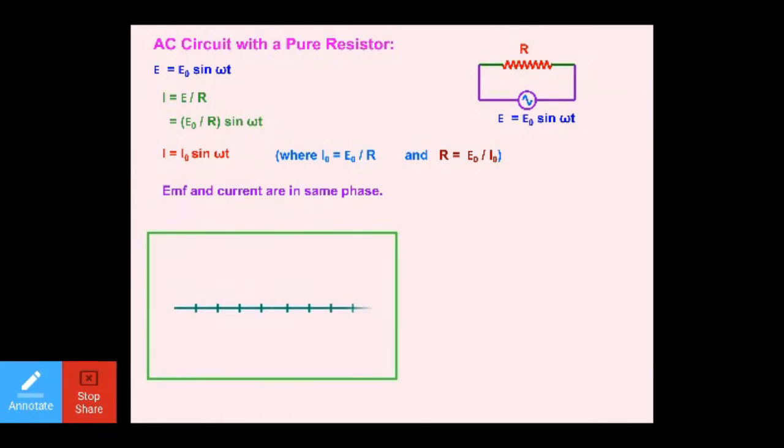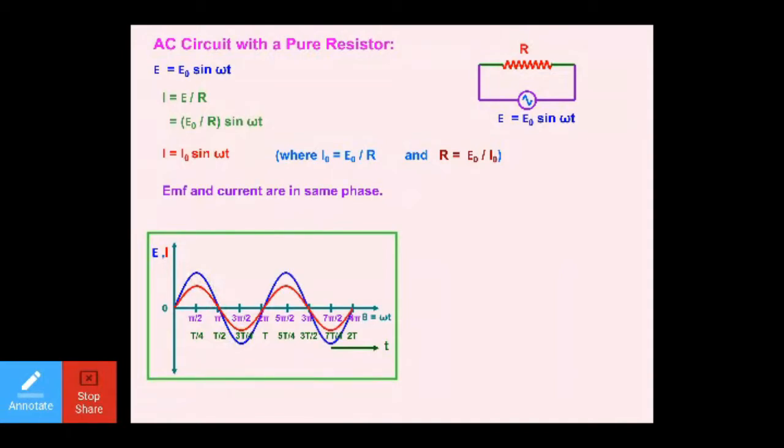Let us talk about its graphical representation. These are the different scales we are selecting. These are the different time periods for the different angles. This is the y-axis, and this is the representation of EMF and current, right? So if you see, both start from zero simultaneously, reach the next zero simultaneously, and reach the maximum value simultaneously. What does it indicate? It simply indicates that both of them are in the same phase. Dear students, this is E naught and the lower one is I naught. So E is given by E naught sine omega t, I is given by I naught sine omega t.